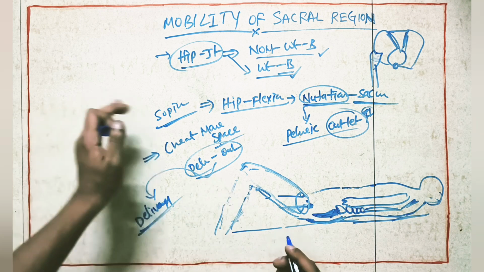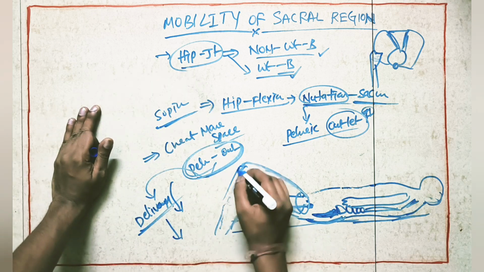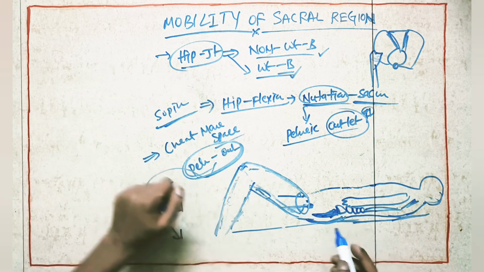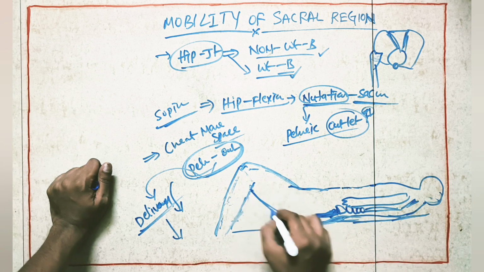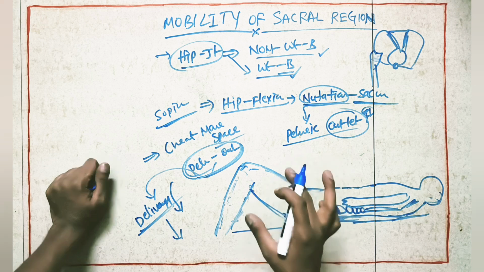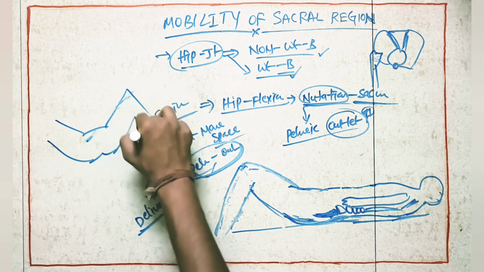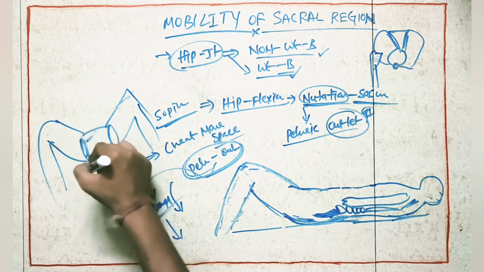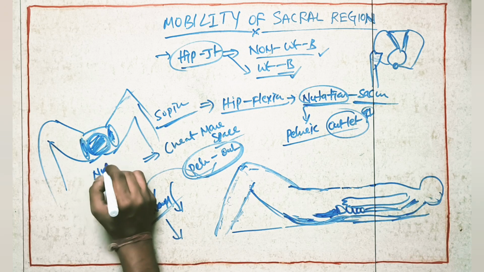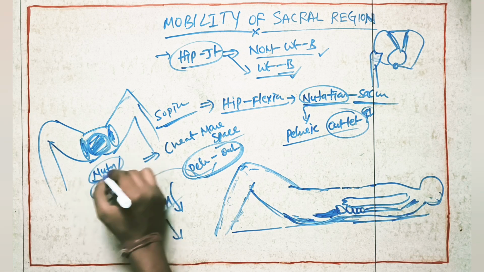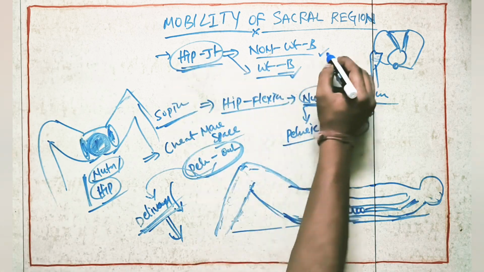When the baby is delivering, the increased outlet is helpful so the baby can come out freely. So our delivery position will be in hip joint flexion position. Whenever we see the delivery position, the patient should be in hip joint flexion. They will keep both hip joints in flexion position, like this. This is the delivery position. Because of the nutation movement and, at the same time, hip flexion, the pelvic outlet will increase, so the baby can come out very easily. So this is about the hip joint when it is doing flexion.